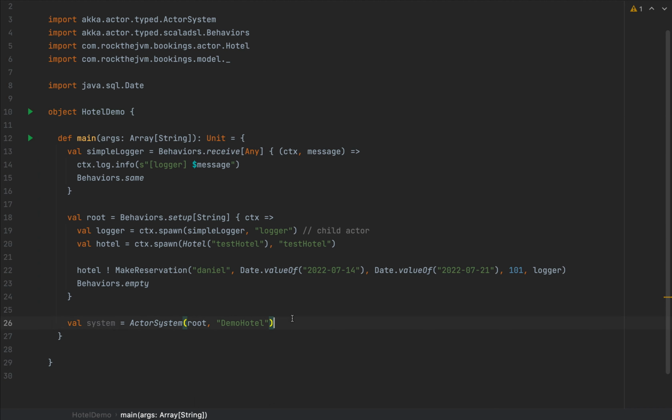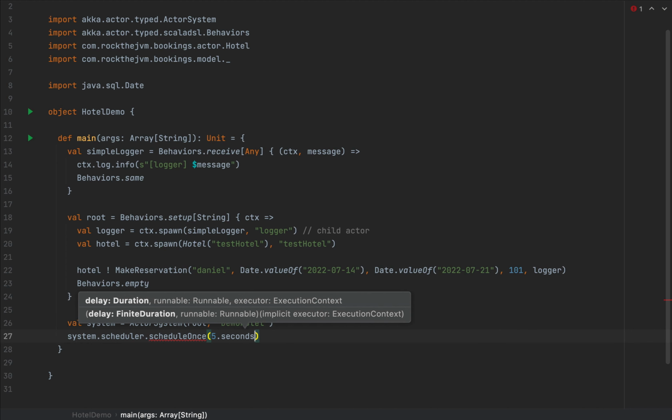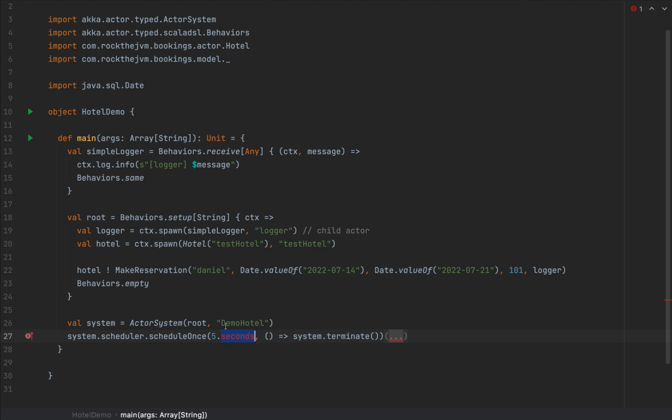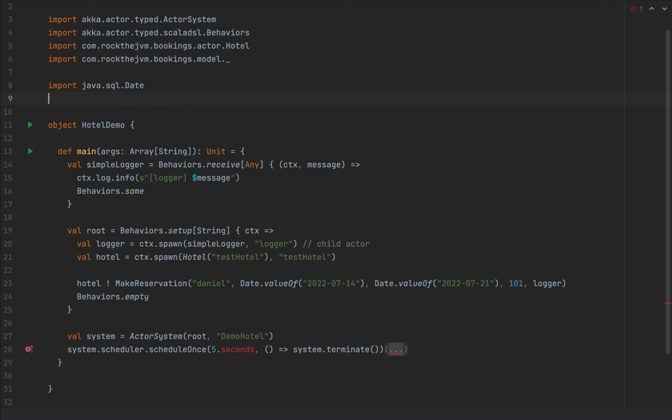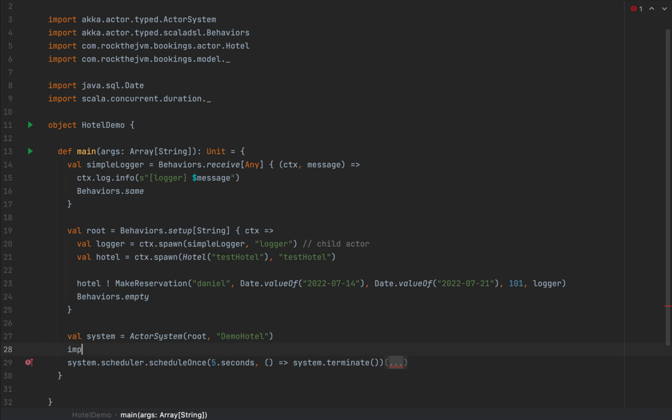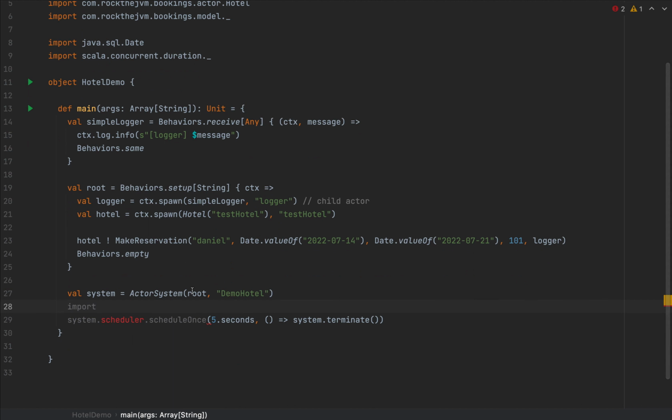And this actor system, let's say, will terminate after 5 seconds. So system.scheduler, and I'm going to use scheduleOnce. For 5 seconds, I'm going to run a runnable, and I'm going to say system.terminate. Now, 5.seconds doesn't exist without an extension method. Scala offers that. I'm going to import a package called scala.concurrent.duration everything. I teach this in my Scala advanced course, how extension methods work. Notice the expression is very interestingly readable. And I'm going to import the execution context, which is a Scala native thread pool for running this little action. So I'm going to import system.executionContext.